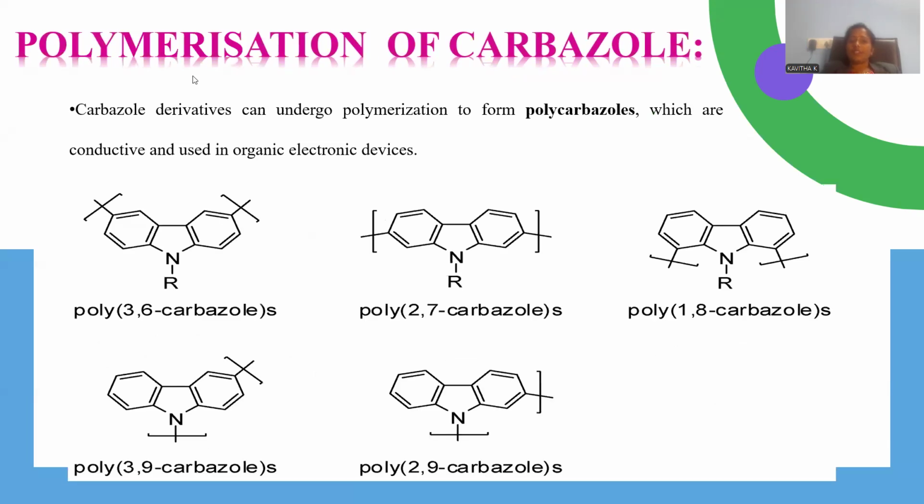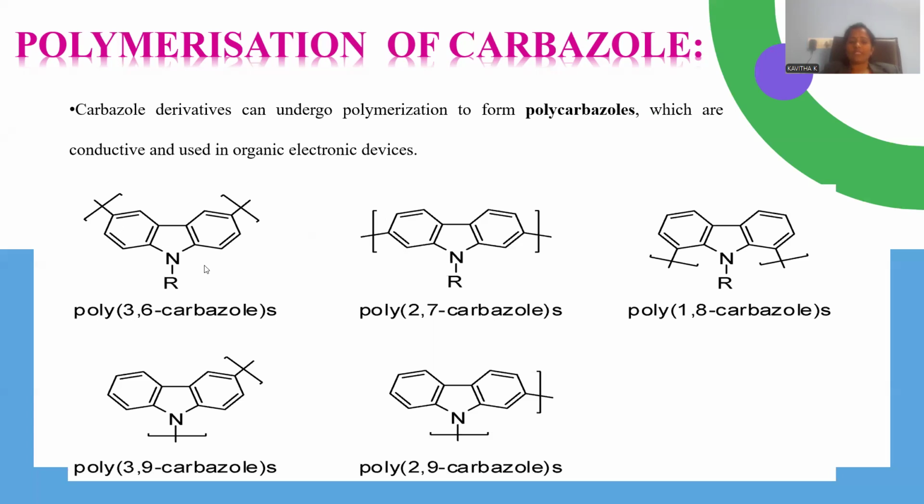And there is a provision to polymerize the substance, being a larger one. Again, we can polymerize in such a manner. So many polymeric substances are available on an industrial scale, so that polycarbazoles are available. Polycarbazoles are located over there, but the only difference is the linkage. The position of the linkage is the only difference. All these are said to be differences in the position of the polymerization, right?